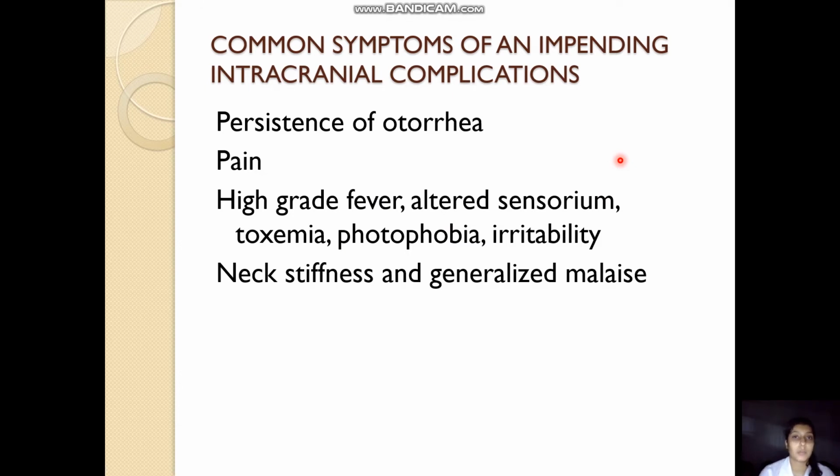Now, talking about the common symptoms of impending intracranial complications. Whenever a patient with chronic suppurative otitis media presents with persistent otorrhea or excruciating, high-grade, unbearable pain, with high-grade fever, altered sensorium, toxemia, photophobia, irritability, neck stiffness, generalized malaise, all these can point towards intracranial involvement, and we should be suspicious about intracranial complication in such patients. So recognizing all these symptoms in a known case of chronic otitis media is very important for us.